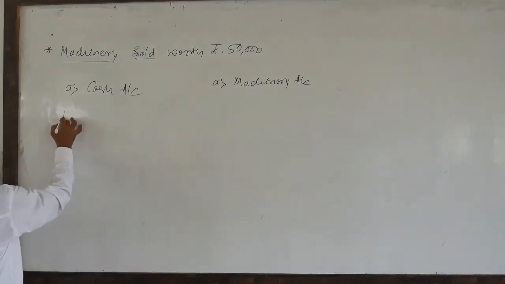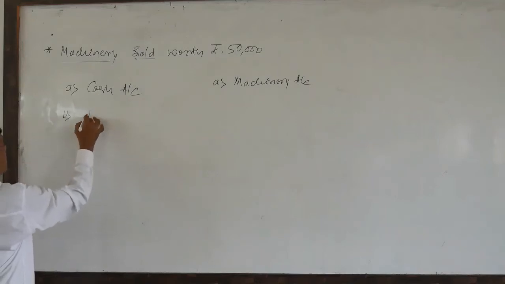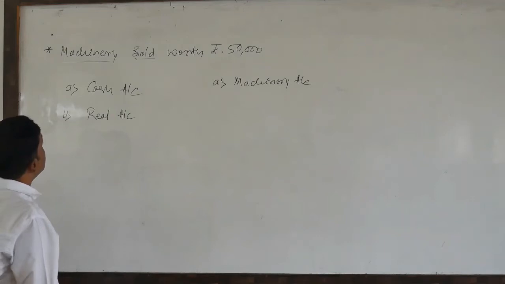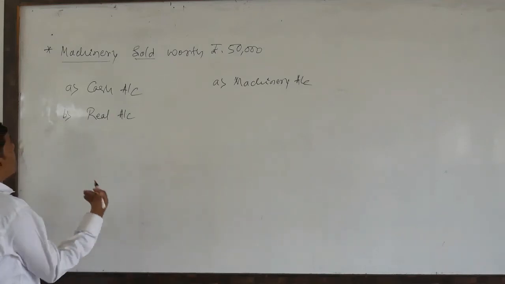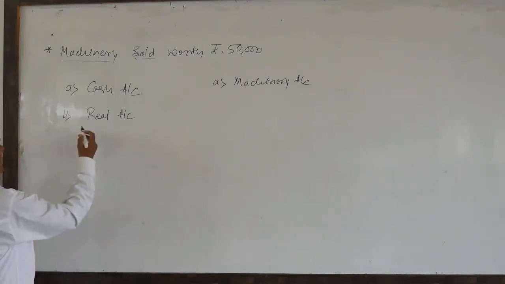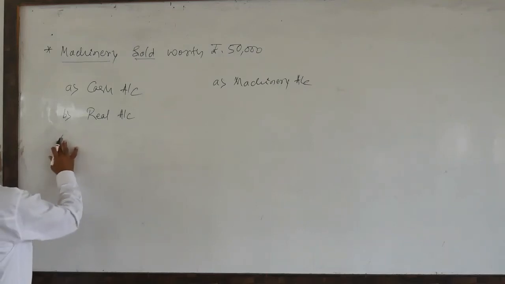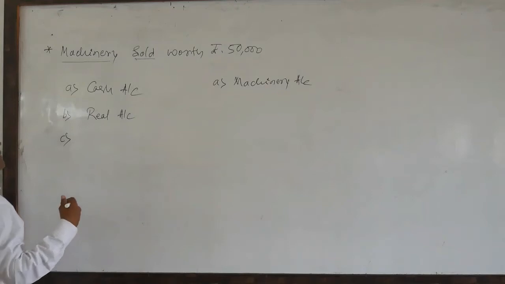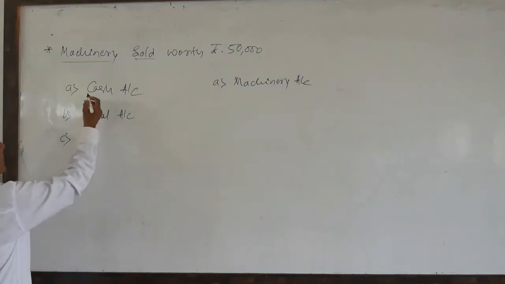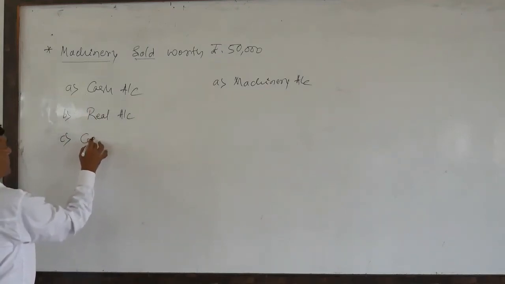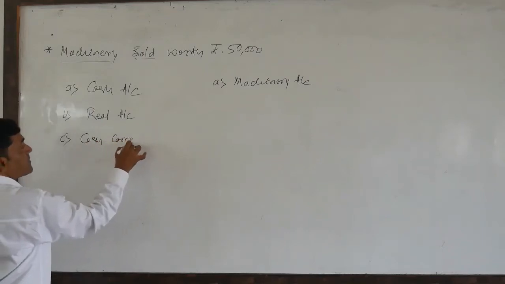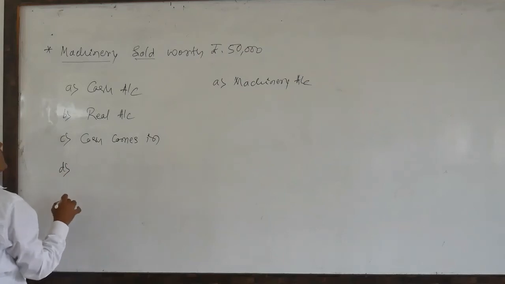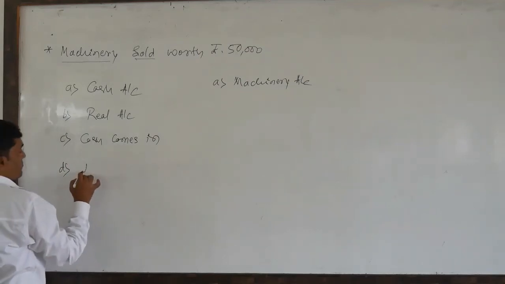So now dear students, as you all know, the cash comes under real account. Why? Because it is the thing, that too the tangible thing, that will be the real things. So as per the real account, dear students, as you all know, debit what comes in, credit what goes out. Here the cash comes in. As per this rule, we need to debit the cash account.